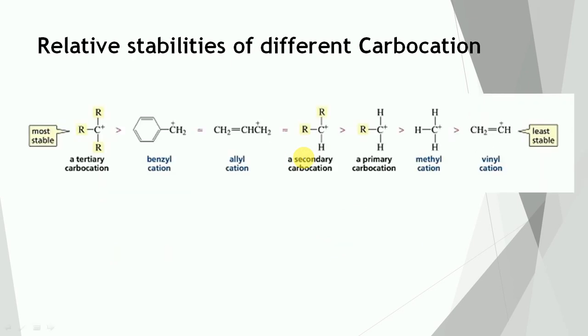Relative stability of different carbocations. As we already discussed, the stability of various carbocations is due to the inductive effect, hyperconjugation effect, and resonance effect. So on the basis of these various factors, among all of these, the tertiary carbocation is the most stable, and the vinyl carbocation is the least stable.